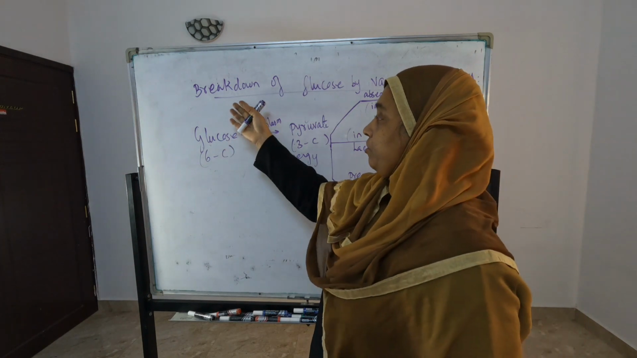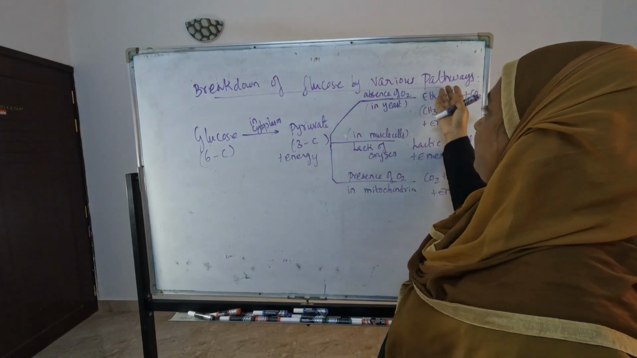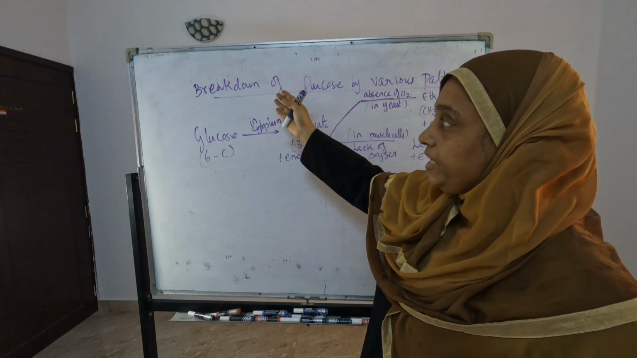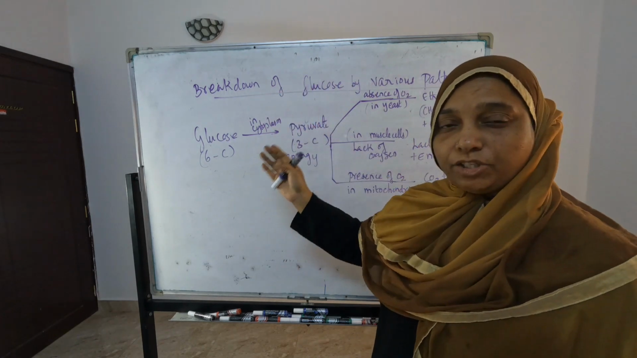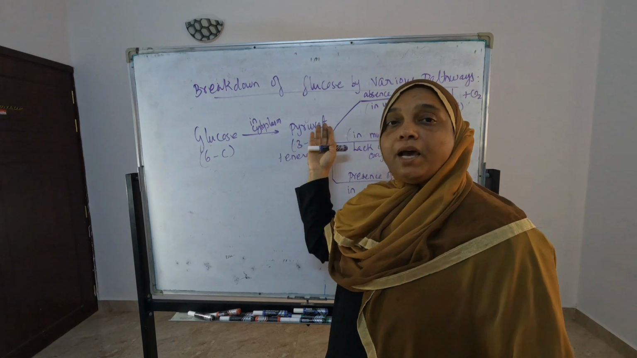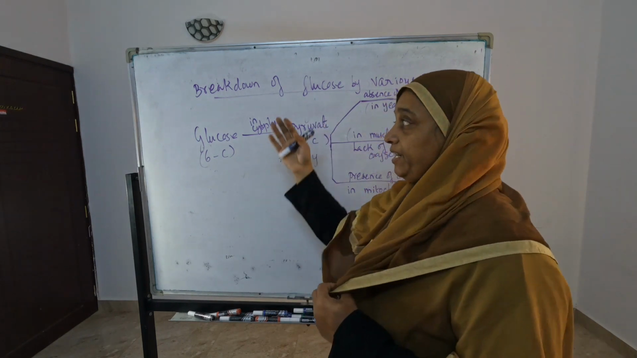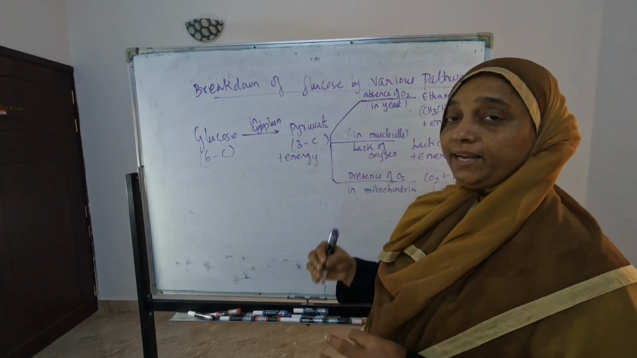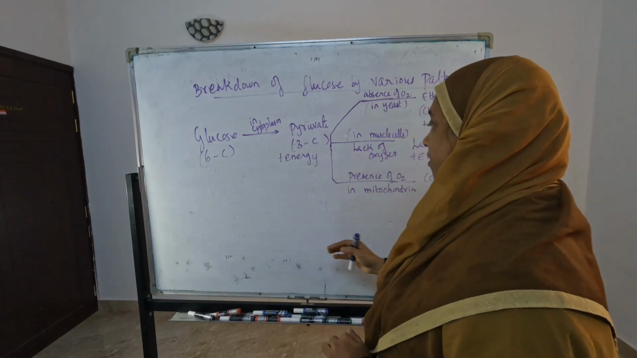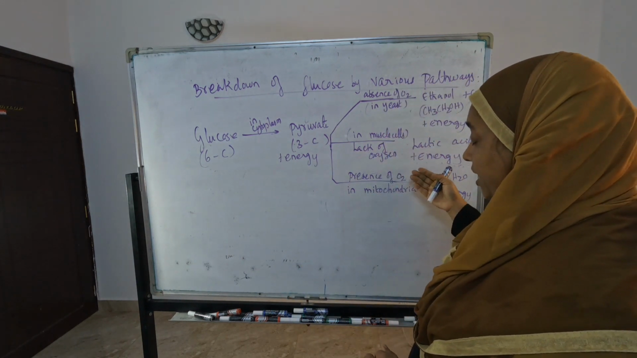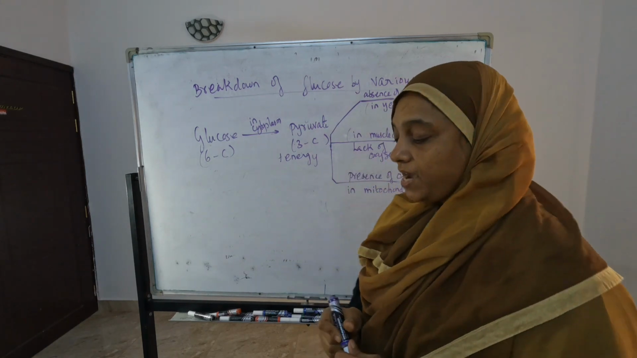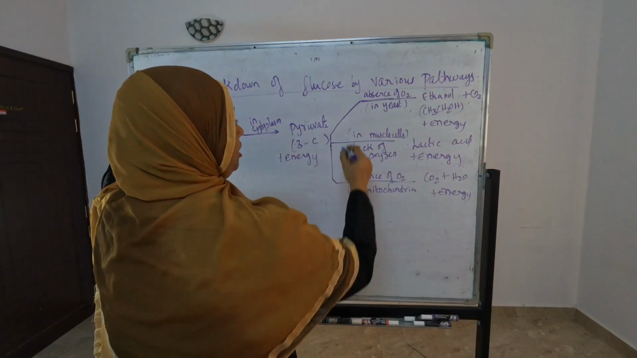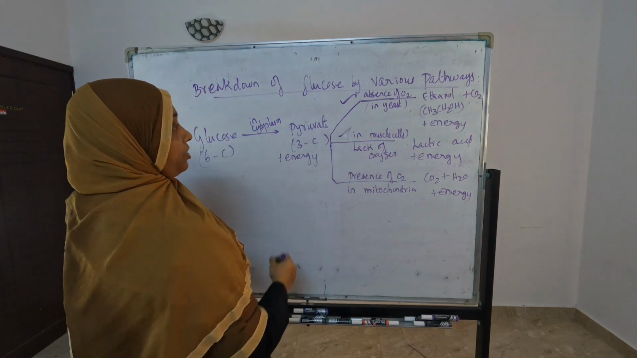Then another important question is: write the breakdown of glucose by various pathways. Otherwise, the pathway of glucose breakdown, like this they ask in in-text questions also. It is a frequently asked question. Maybe they will ask directly like this, otherwise they will simply ask: write the pathway of anaerobic respiration. What is the anaerobic respiration pathway? Both of these are anaerobic respiration.